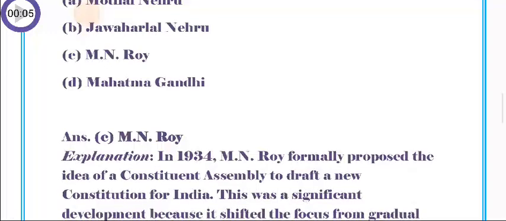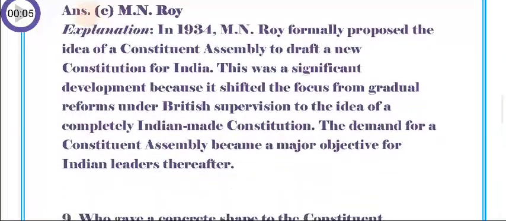So the answer is C. M.N. Roy. In 1934, M.N. Roy formally proposed the idea of a Constituent Assembly to draft a new constitution for India. This was a significant development because it shifted the focus from gradual reforms under British supervision to the idea of a completely Indian-made constitution. The demand for a constituent assembly became a major objective for Indian leaders thereafter.